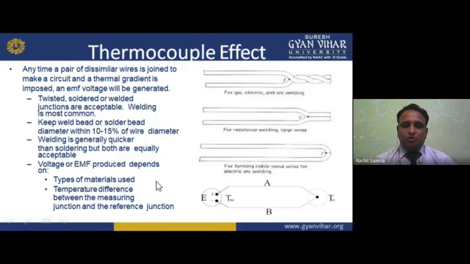If EMF is induced, the EMF basically depends on these things. First, the type of material used, which type of dissimilar metals you are using. Secondly, the temperature difference between the measuring junction and the reference junction. So A and B, two metals are there. We are applying temperature, and due to this we are getting induced EMF voltages. So I hope you understand the thermocouple effect.